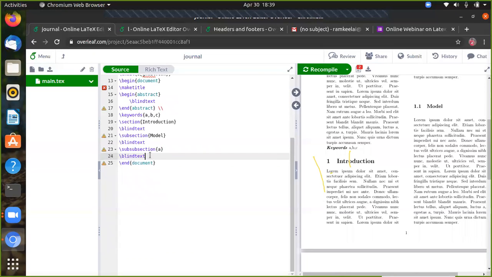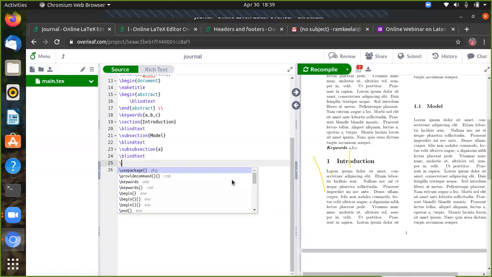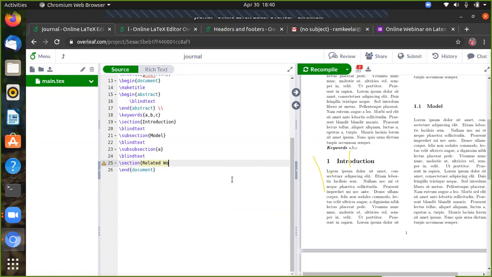So meanwhile we can add any subsection. Suppose I'm giving the second subsection, section of related work.